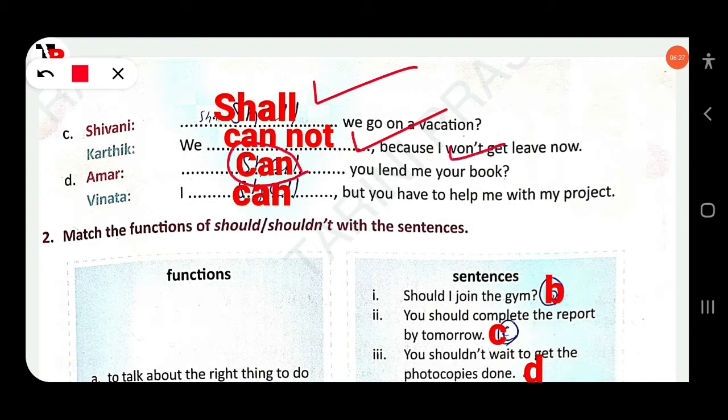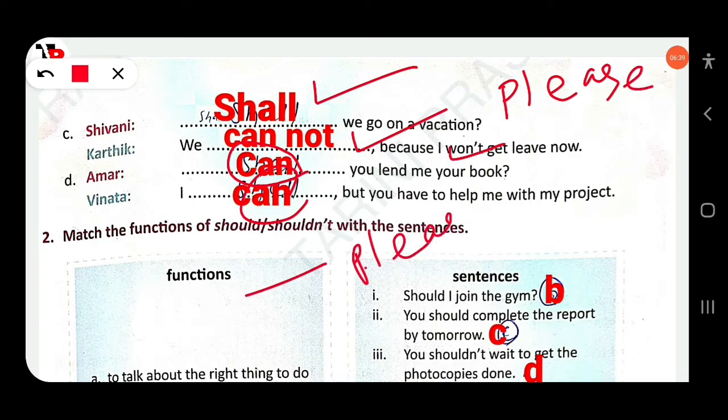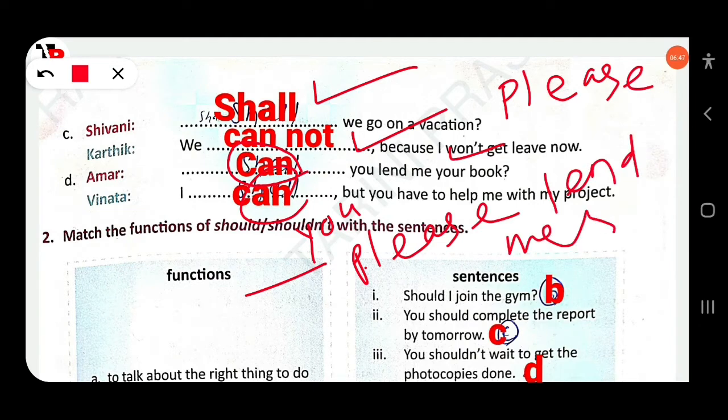Here is a request. You can also write could if the word please is added: could you please lend me your book?